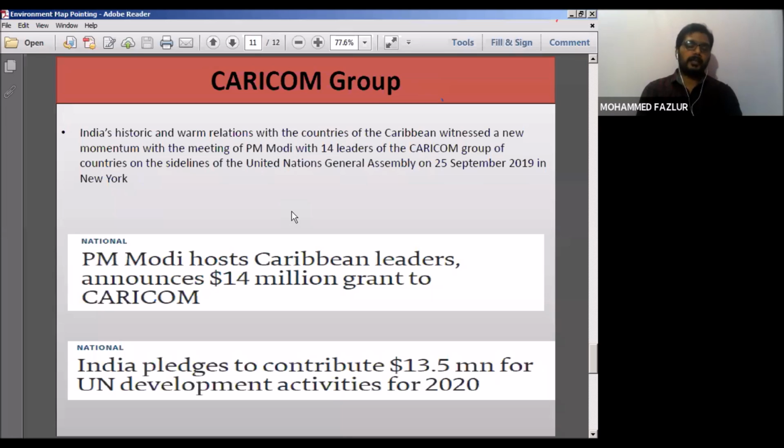What we studied earlier for Antigua Island, which you find in the Caribbean Sea near the Atlantic Ocean, this CARICOM group is nothing but the Caribbean Commerce Group.